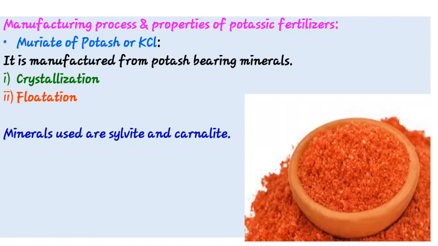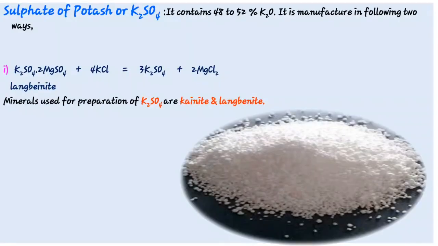Okay. Then see next fertilizer, that is sulfate of potash. Sulfate of potash contains 48 to 52% potassium oxide and it is manufactured in these ways. See the reactions. By dissolving langbeinite, that is the langbeinite chemical formula, in water and adding concentrated solution of KCl.